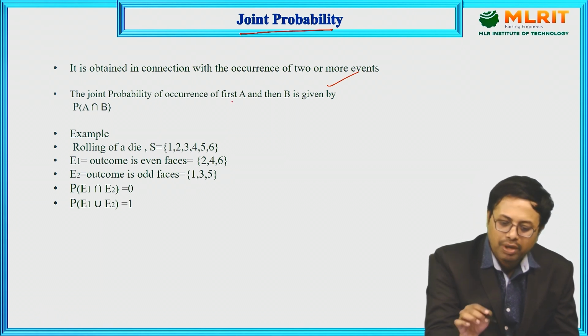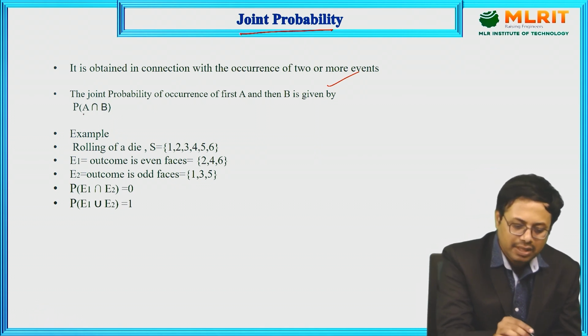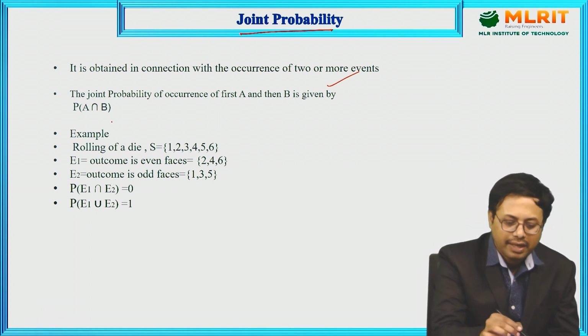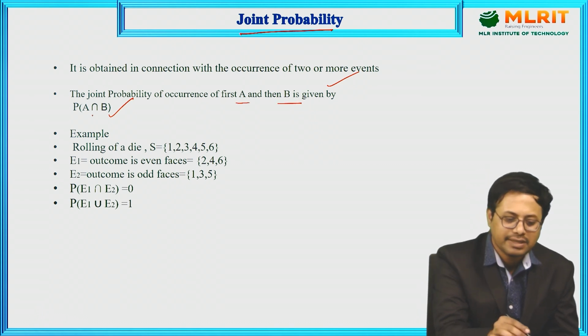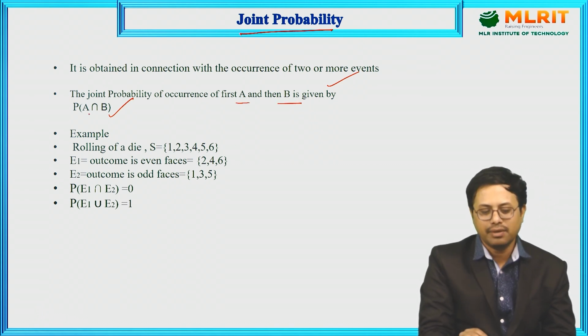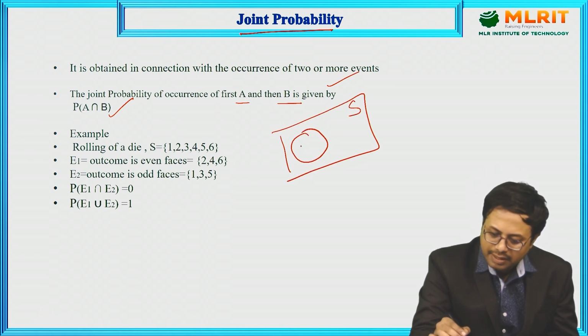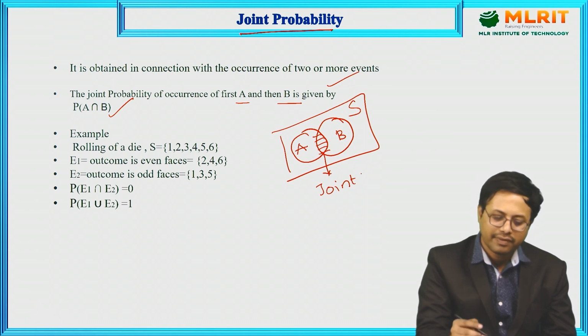The joint probability of occurrence of the first event and the second event is given by P of A intersection B. Joint probability is denoted, for example, if A and B are two events, by P of A intersection B. If you see the Venn diagram, this is event A, this is event B, and this intersection portion is called joint probability. It may be for two events, or three events, or n events.